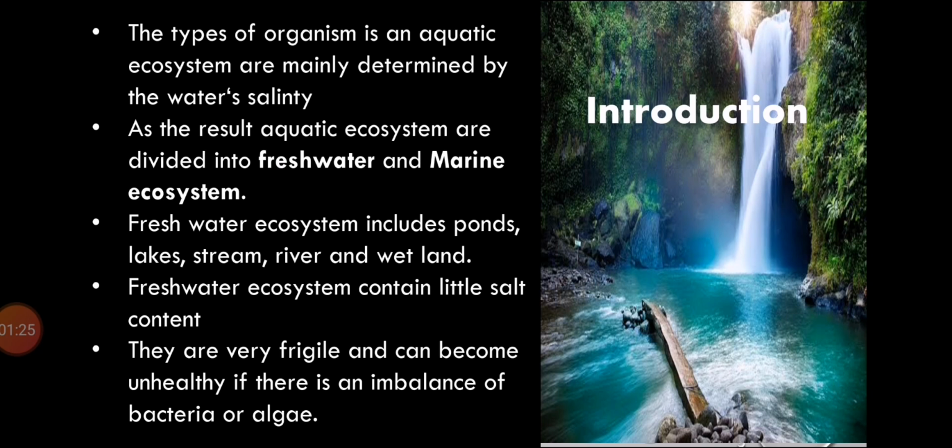Freshwater ecosystems are very fragile. This sentence means that we must take care of freshwater ecosystems. They can become unhealthy because of contamination. Which type of contamination is that? Different types of algae and bacteria. Due to that algae and bacteria, the water becomes unhealthy.